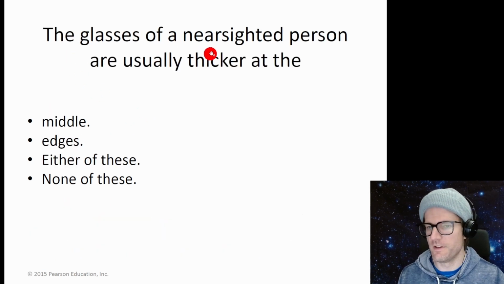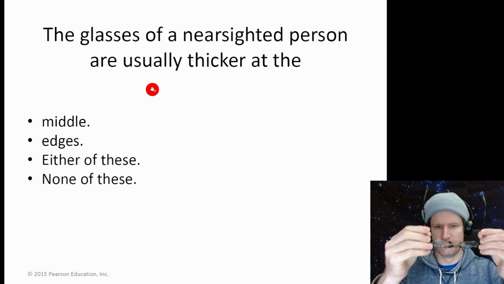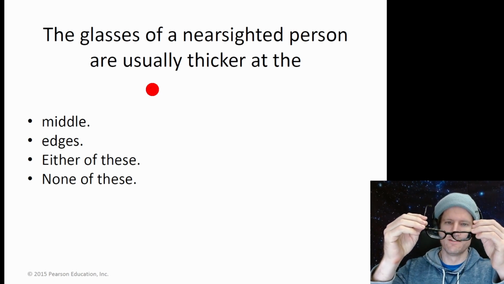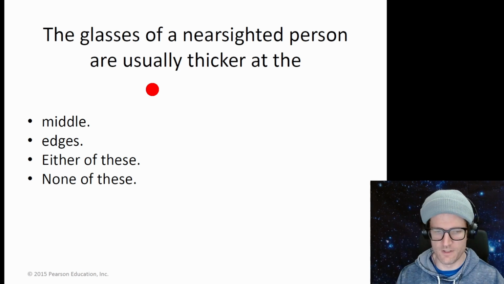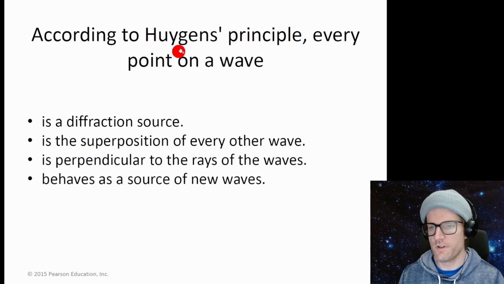The glasses of a nearsighted person are usually thicker at the... well, I can look at my glasses, and they're definitely thicker around the edges. It's a diverging lens. According to Huygens' principle, every point on a wave is a diffraction source. What do I mean by diffraction? Maybe. Is the superposition of every other wave? That doesn't sound right. Is perpendicular to the rays of the waves? That doesn't sound right. Behaves as a source of new waves. That's the best answer right there.